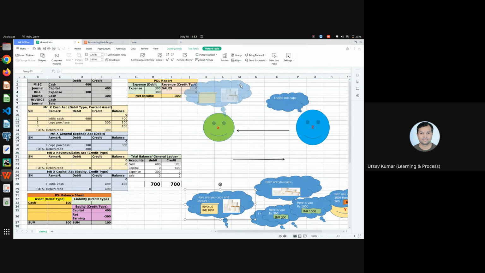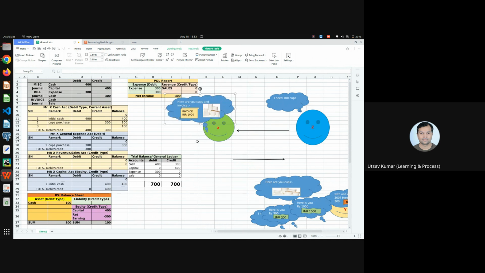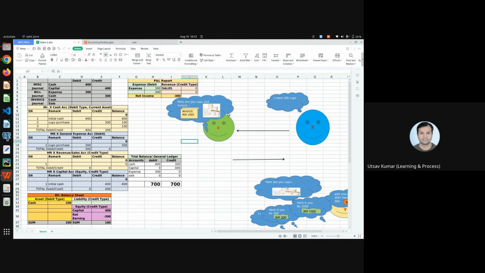Then what did Mr. X do? Mr. X gives 100 cups to Mr. Z and also gives an invoice for 100 cups, which is 1000 rupees. It means Mr. X is selling each cup at 10 rupees, so 100 cups is 1000 rupees. He is not charging any tax or anything, but Mr. X just gives an invoice to Mr. Z, because Mr. Z is a client.